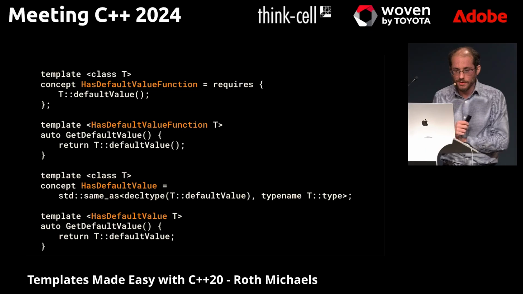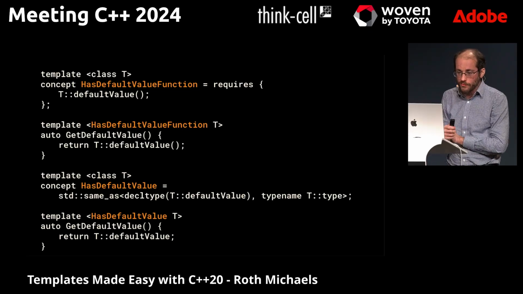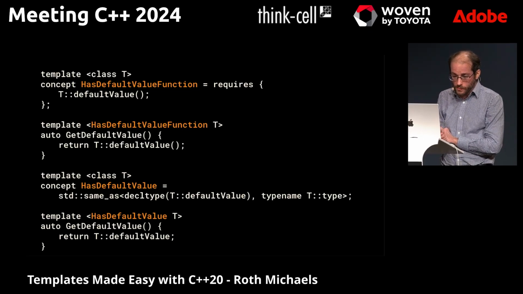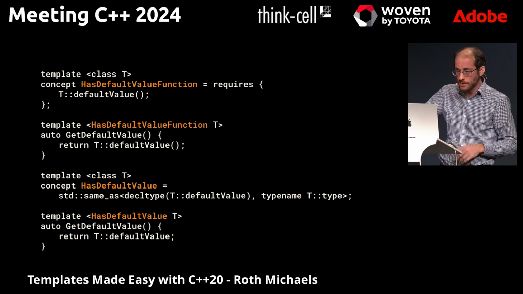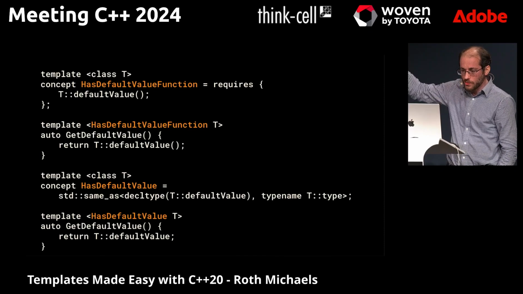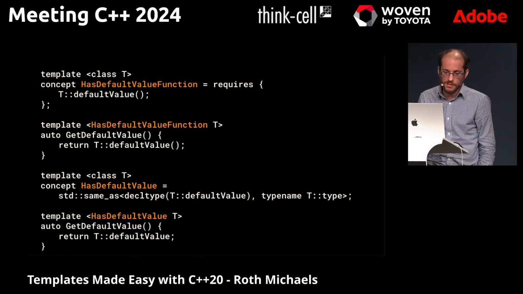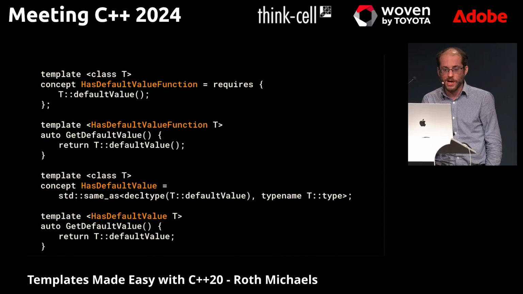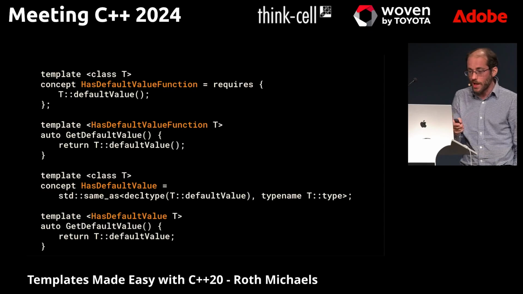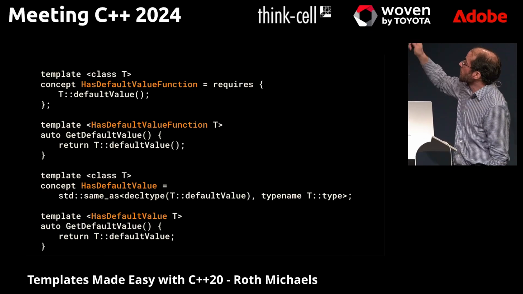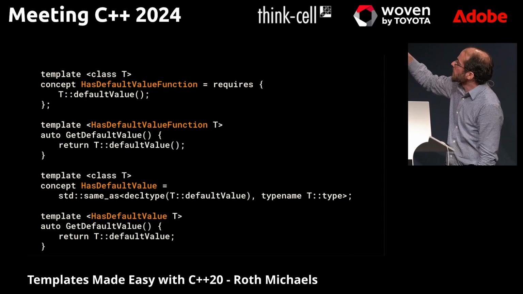I have another example here of how we do the default value in a very similar way. We can say, does it have a default value, requires this, and we can make a get default value. And then this one's a little more complicated because for the default value that's not a function, we want to make sure we're also checking that it has a default.